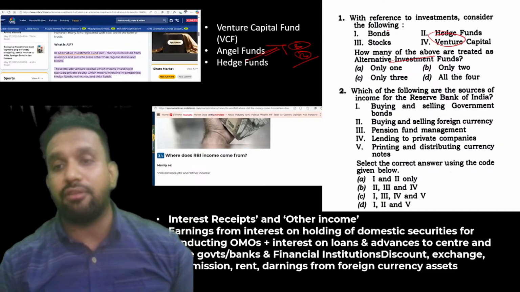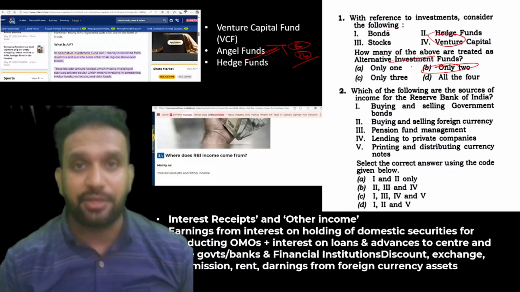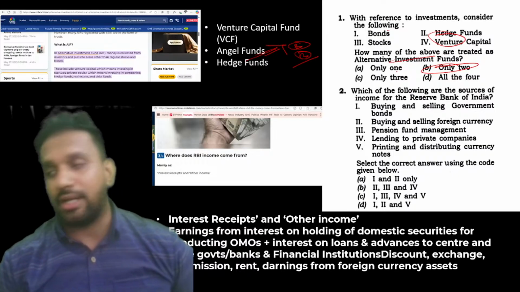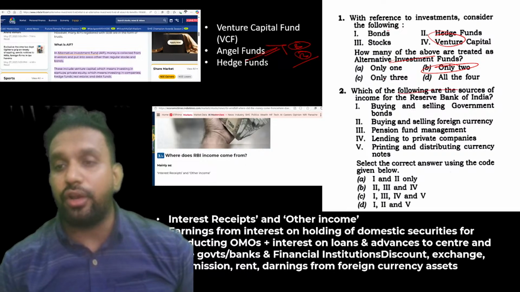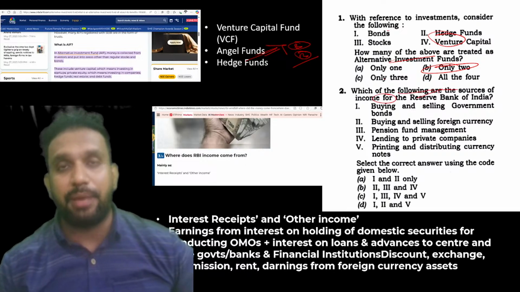It is 2 and 4. So only 2 is your answer. Clear? Okay. Now we have: which of the following are the sources of income for the Reserve Bank of India.